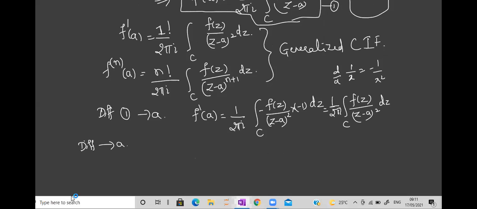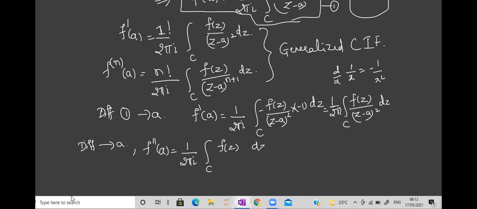So we have got now first order. So what has to be done again to get it in general? Let us find it for second order, isn't it? Second order, right? So take f dash of a, this expression you have obtained, and again differentiate with respect to the same a. So that f dash of a becomes f double dash of a. So 1 upon 2 pi i constant again, integration over c, f of z dz.